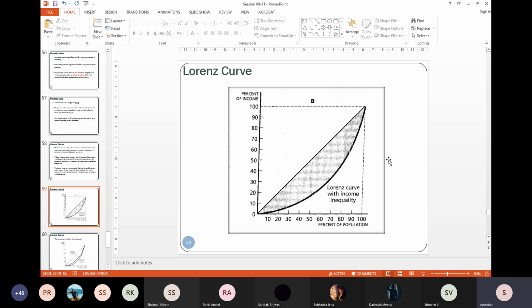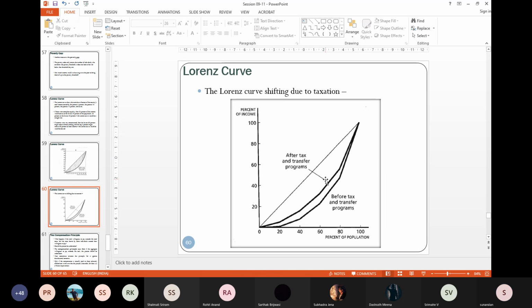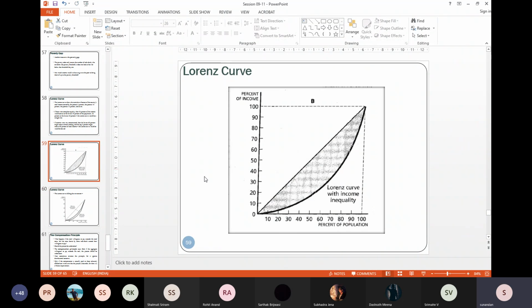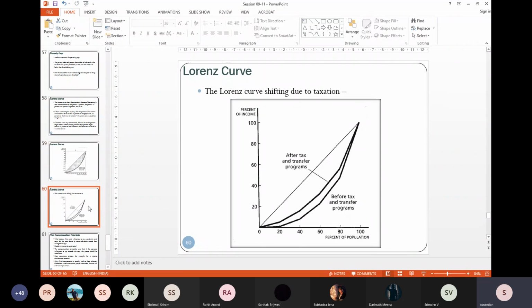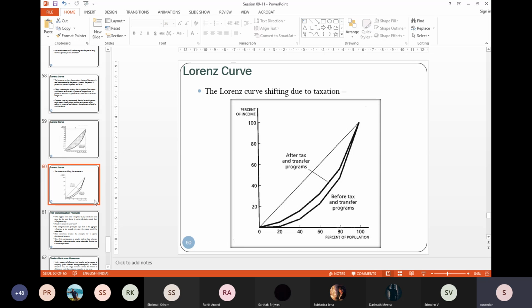So if a policy is somehow successful in reducing inequality, then this type of movement in the Lorenz curve will happen. So initially, before the tax or before the program, before redistribution, this was the Lorenz curve. Post, it is here. Target is to converge it to the 45-degree line. Right?